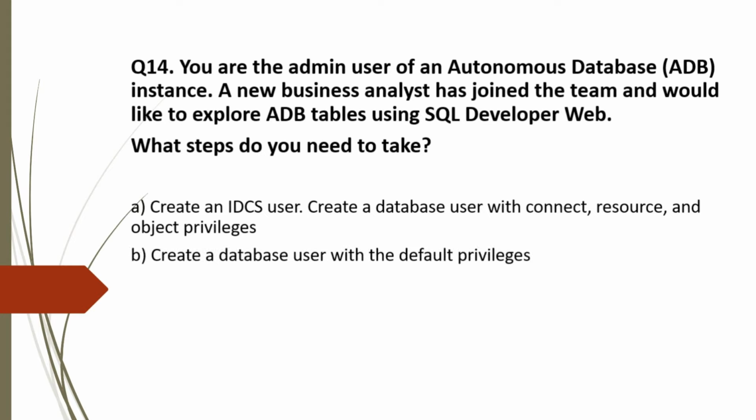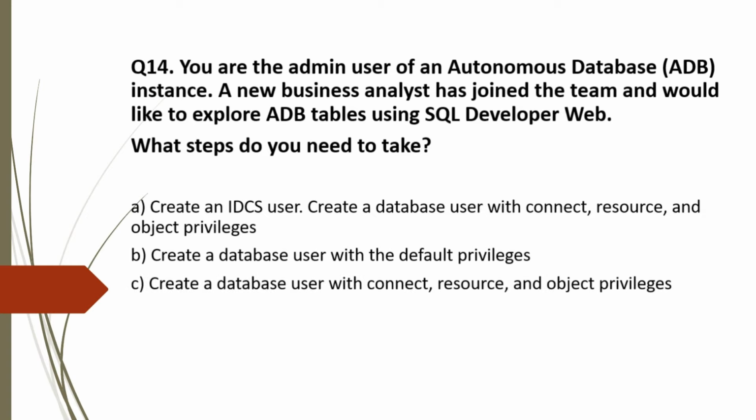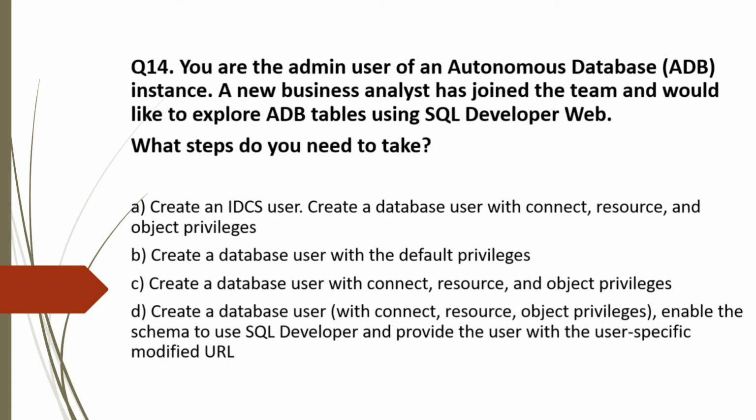B. Create a database user with default privileges. C. Create a database user with connect, resource and object privileges. D. Create a database user, enable the schema to use SQL Developer and provide the user with user specific modified URL. Now analyze the options. Option A is incomplete as you need to perform more steps like provide the schema access, share the modified URL, etc. So this is incorrect.